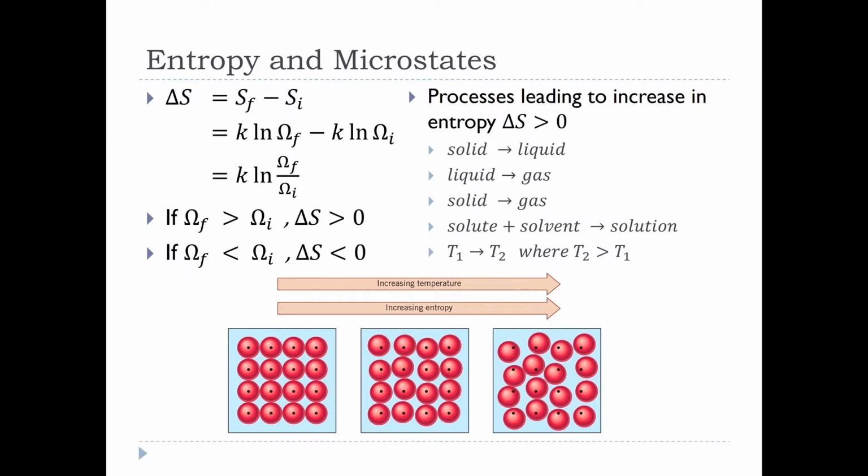The other thing that we've talked a little bit about in the previous part is that an increase in temperature is also an increase in entropy. If I increase the temperature, we need to remember that I'm changing that distribution of the kinetic energies, right? So I'm going from something that perhaps looks like that to something that looks like this. Number of particles over here, kinetic energy here, right? Low temperature here, higher temperature here. As my temperature goes up, I have a larger distribution of kinetic energies that the particles can take on. That larger distribution of kinetic energies ends up meaning that I'm going to have a higher entropy. And so that increase in temperature means an increase in entropy as well.